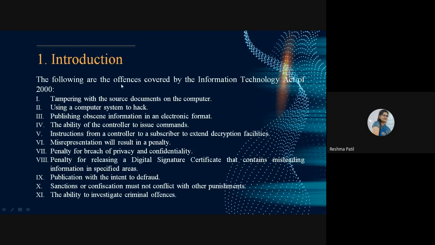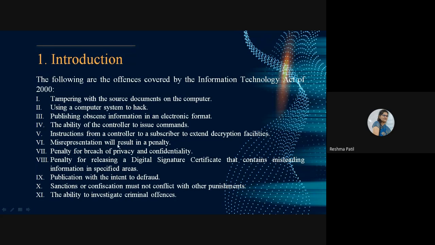The following are the offences covered by the Information Technology Act of 2000. Tampering with source documents on a computer. This is an offense. Then using a computer system to hack. Publishing of obscene information in an electronic format. The ability of the controller to issue commands. Instructions from a controller to a subscriber to extend decryption facilities.